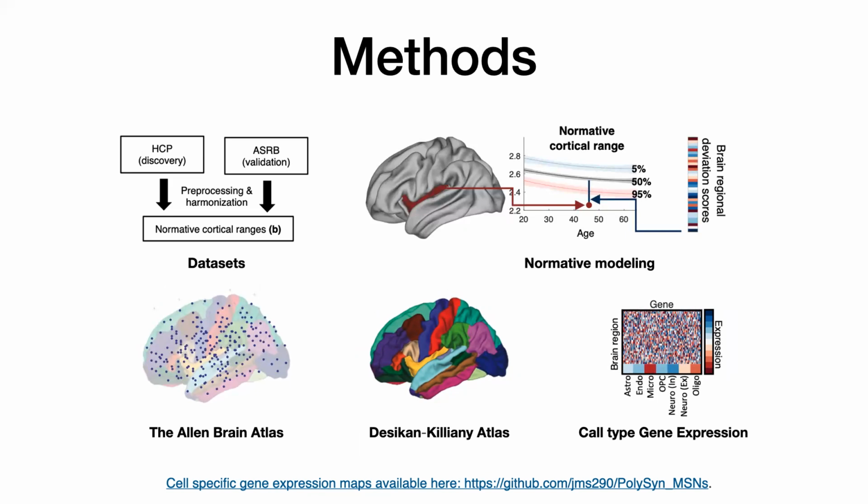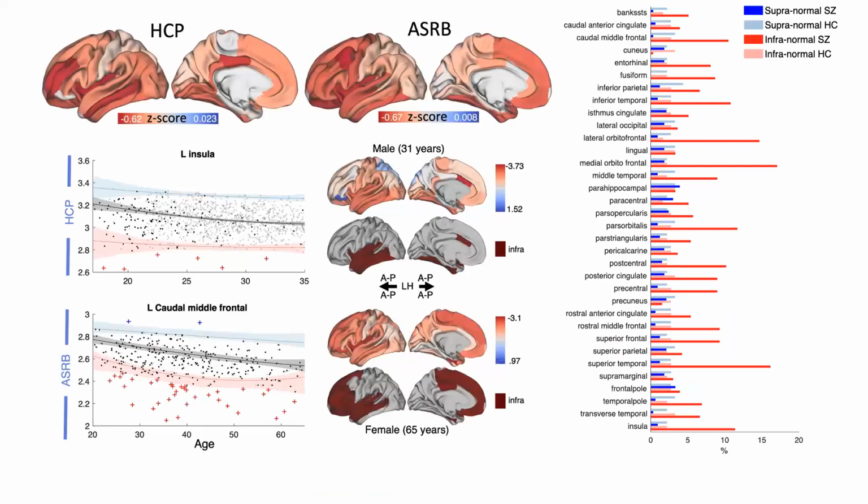We then calculated the mean expression of each cell type gene set in each of the cortical regions within the MRI registered ABA dataset. And this resulted in 7 transcriptional maps of major cell classes within the central nervous system. So now first I will describe the results from normative modeling here.